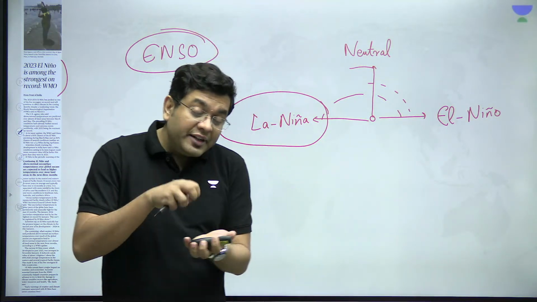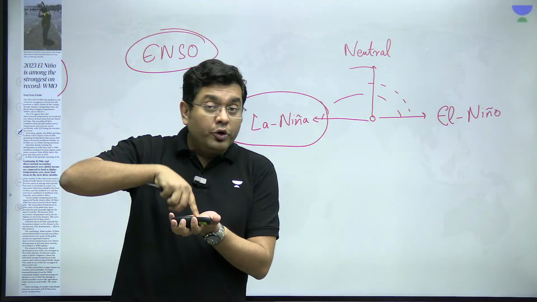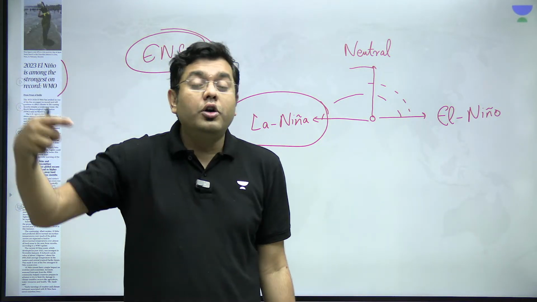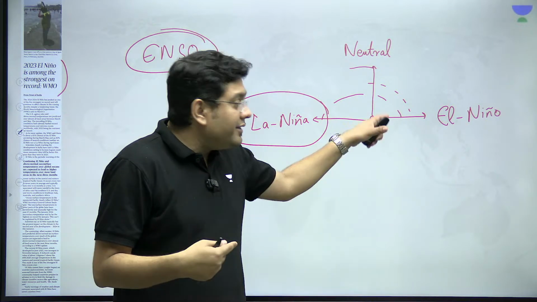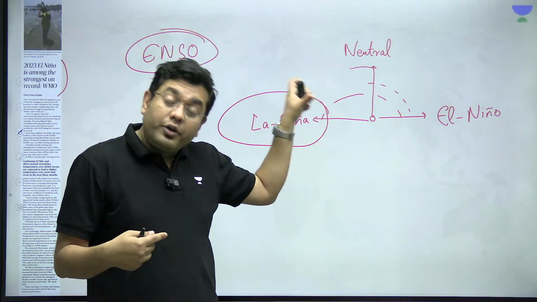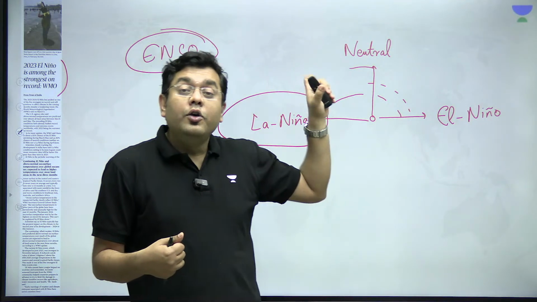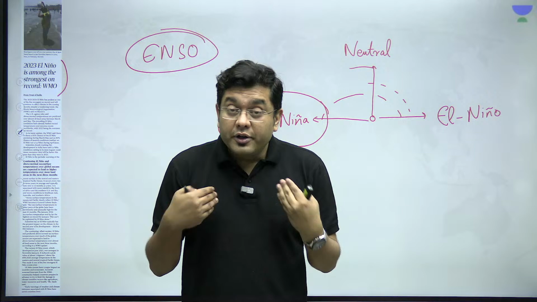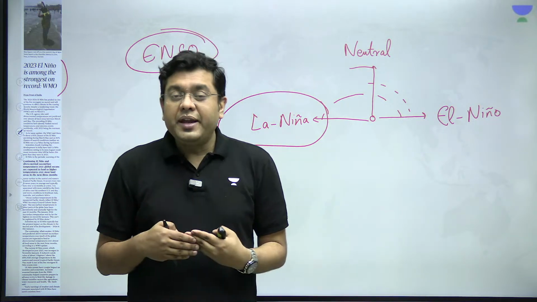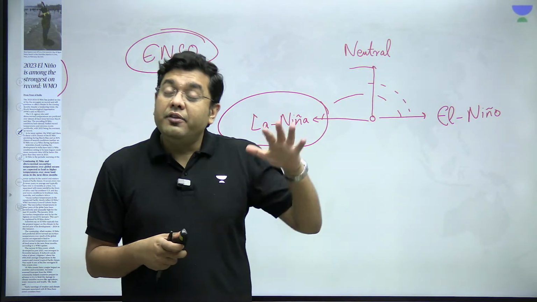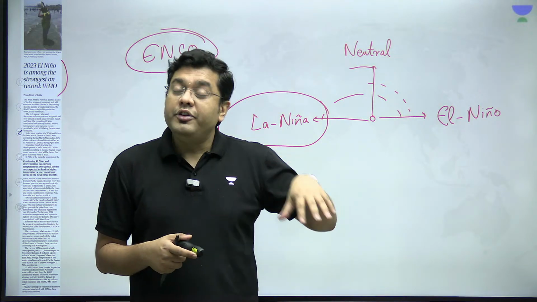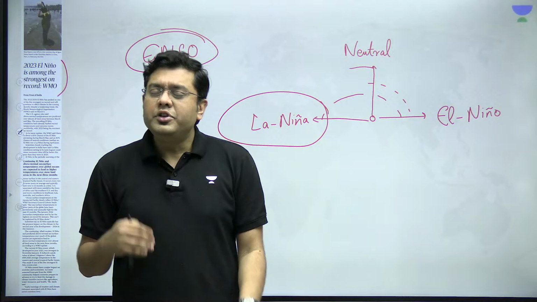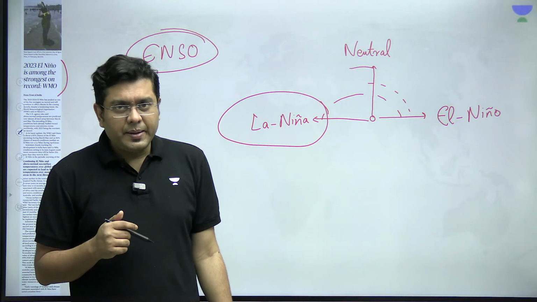And also, if the surface temperature of the Pacific goes very high, the impact of that El Nino will be much stronger as well. So that is where this El Nino recorded in 2023 was one of the warmest, indicating that furthermore it can get replicated very soon and there will be large scale droughts which can happen. All of this due to global warming, which is raising the sea surface temperature.